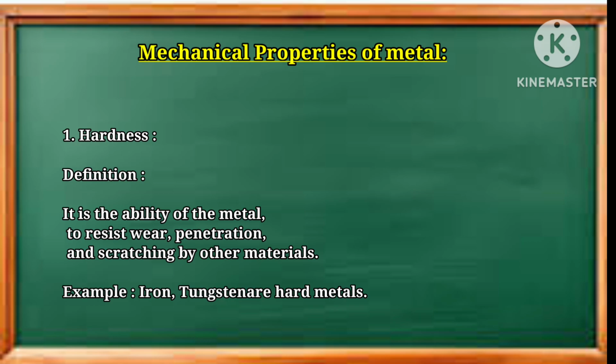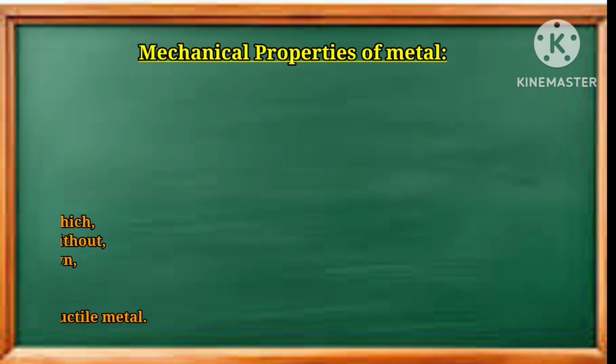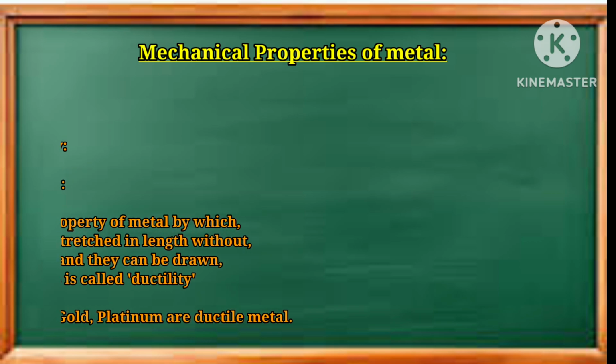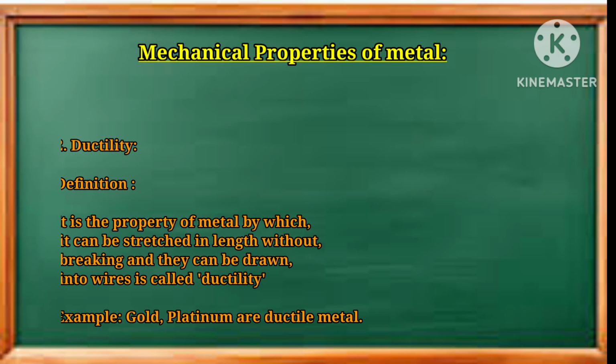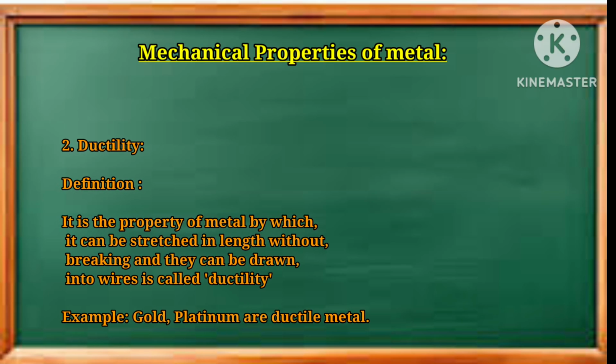Now let us start the second metallic property or mechanical property, that is ductility. Ductility is a property of metal by which it can be stretched in length without breaking and can be drawn into wires.